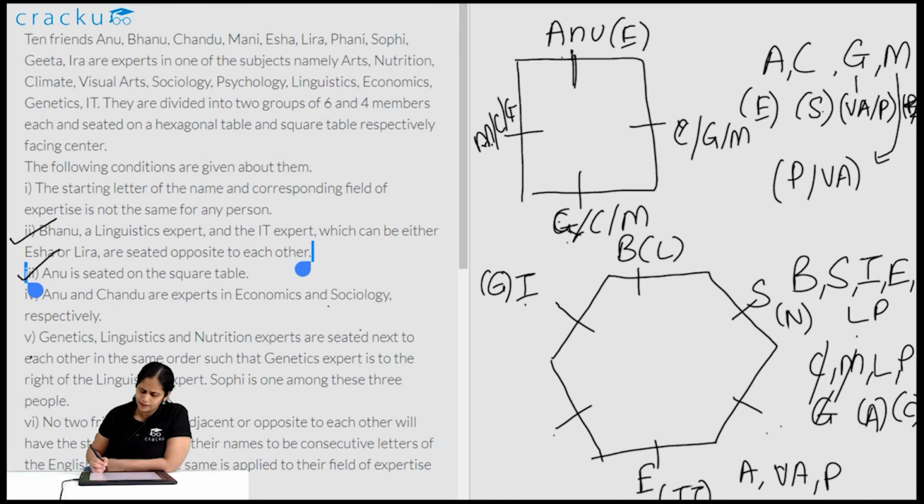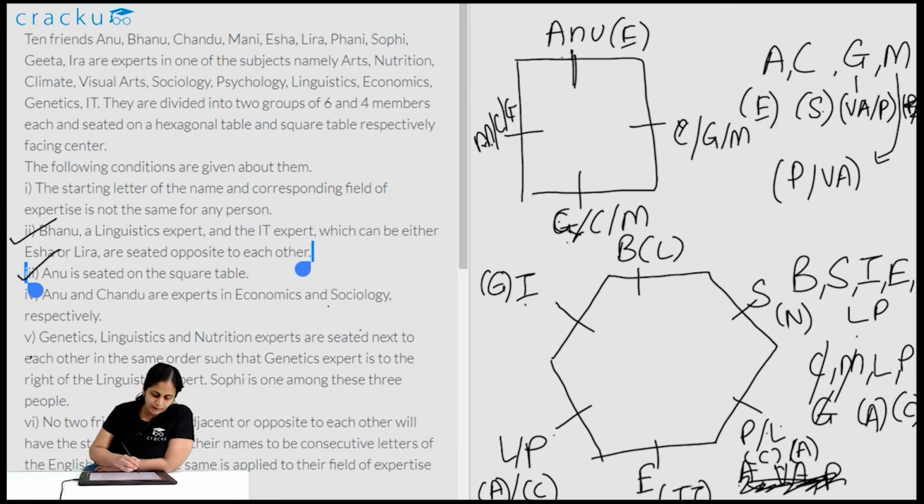Here Leera and Funny, how can I arrange them? Leera and Funny, L and arts. So essentially there is no conflict as such. There is no letter as such which is next to each other. So we can't actually say where Leera or Funny will be. So this will be either Leera or Funny, and this will be Funny or Leera, and correspondingly their conditions will be arts or climate. Okay, so these are the conditions as such. I'll remove this, so this is not over here. So this is the hexagonal table, this is the square table.